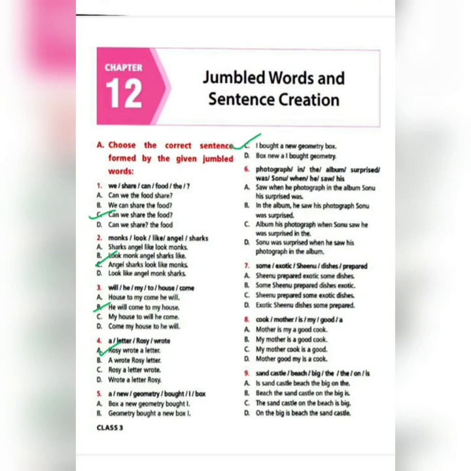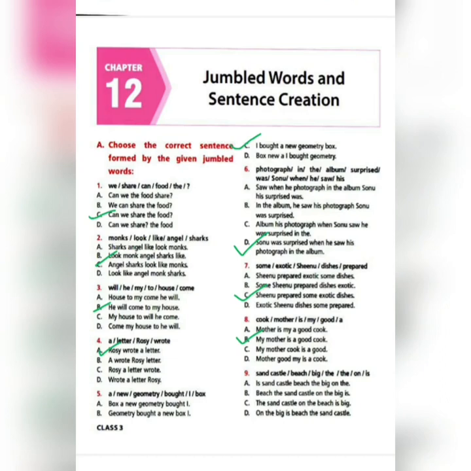So this is a big sentence. You have to read it twice, thrice, 4 times and then frame it properly. So the correct answer is option D. Sonu was surprised when he saw his photograph in the album. Number 7: some, exotic, Shinu, dishes, prepared. Shinu prepared some exotic dishes. Number 8: cook, mother, is, my, good, a. Option B: My mother is a good cook.